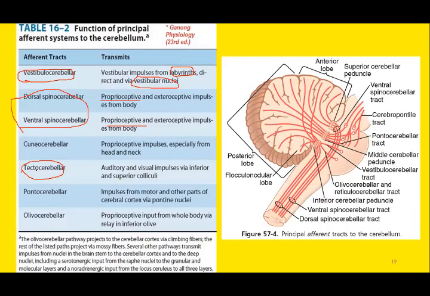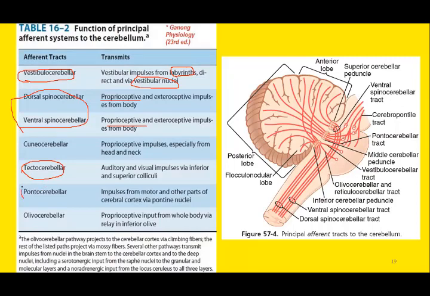The tectum of the midbrain, or the tectum of the mesencephalon, consists of the four colliculi, inferior and superior colliculi, one for the auditory input, one for the visual input. So all the auditory signals and all the visual signals via these two superior and two inferior colliculi will be transmitted through these tectocerebellar afferent pathways.